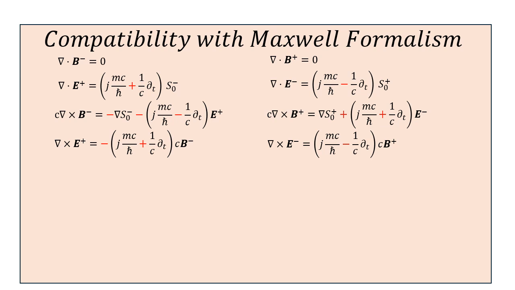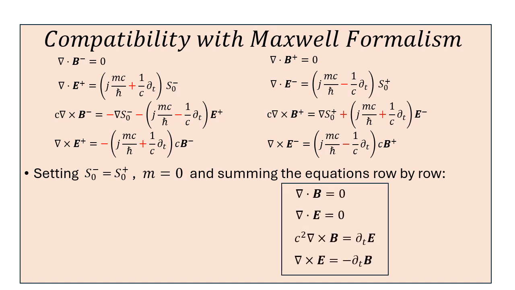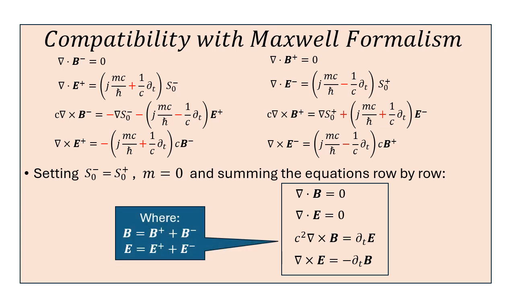But how does it relate to the standard Maxwell equations? Let's degenerate these equations a bit. Setting the scalar fields to be equal and setting the mass to 0, and now summing the above equations row by row, we get the Maxwell equations in vacuum. Therefore, the Maxwell equations in vacuum are a degenerate version of our original equation. There are several more interesting ways to degenerate these equations. One of them leads to the Proca equation that describes massive spin 1 particles.